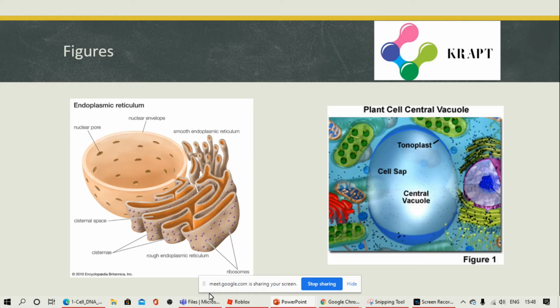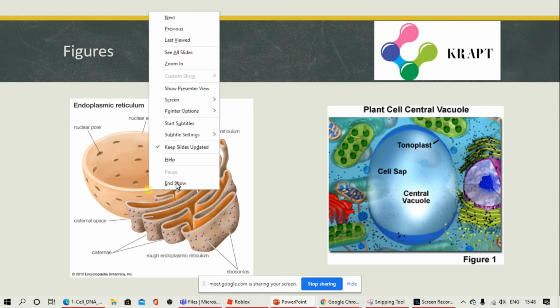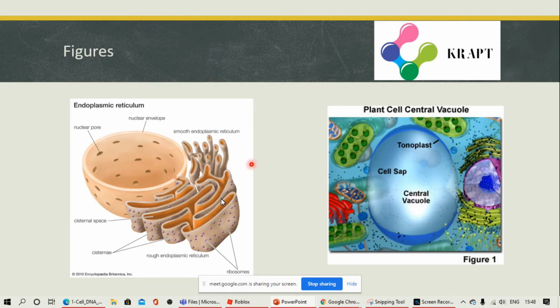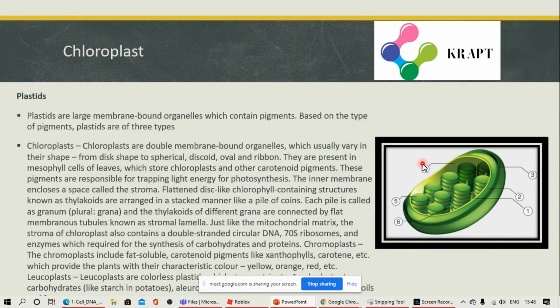You can see the structures here. Yes, this is the endoplasmic reticulum structure. It is covered by the nuclear envelope. Ribosomes are embedded on the rough endoplasmic reticulum. And this is the vacuole, the liquid-like matrix, you can see. Yes. Now let's move on.